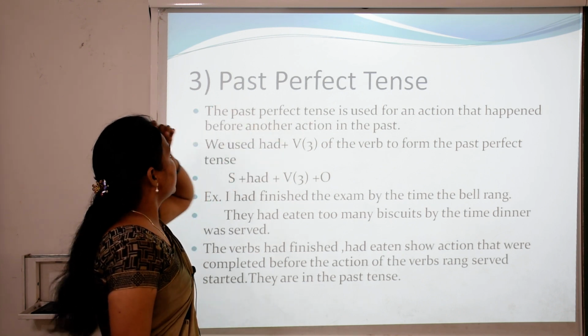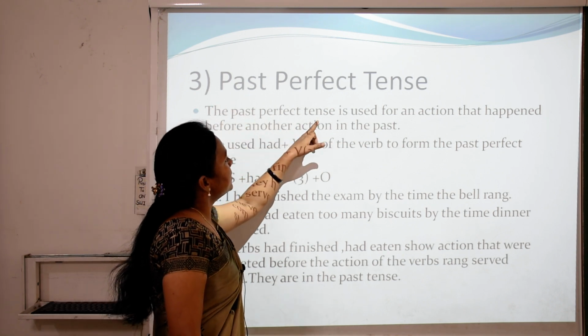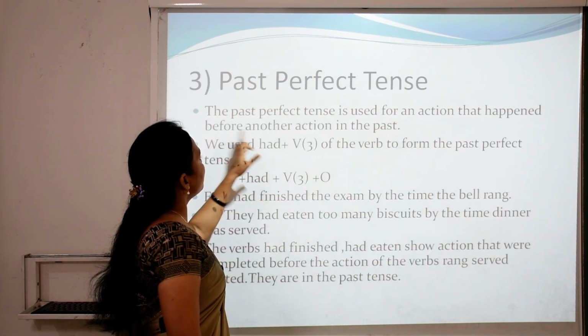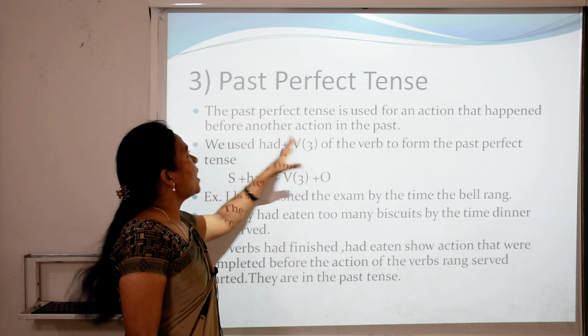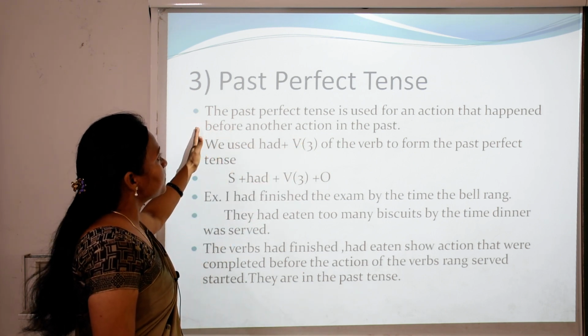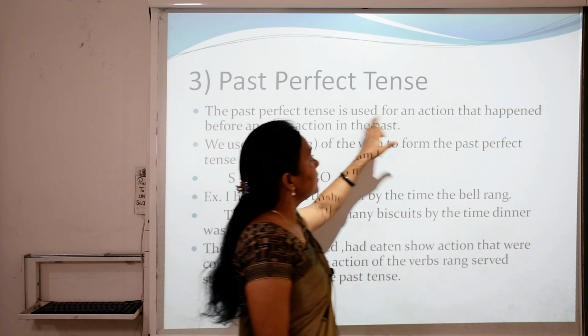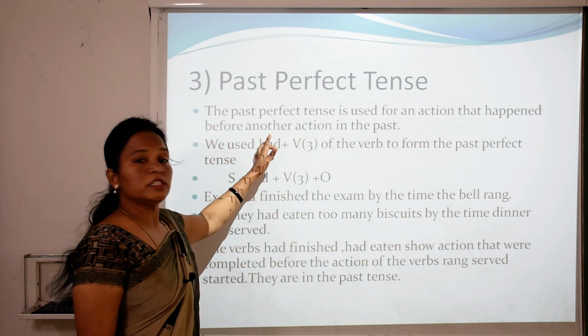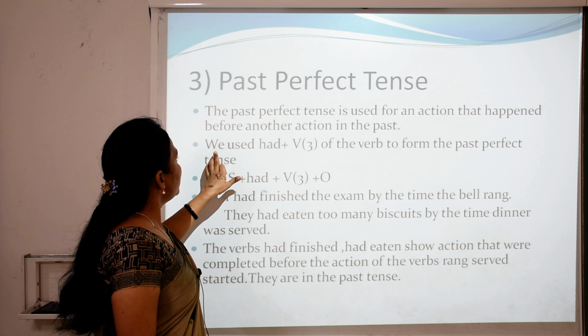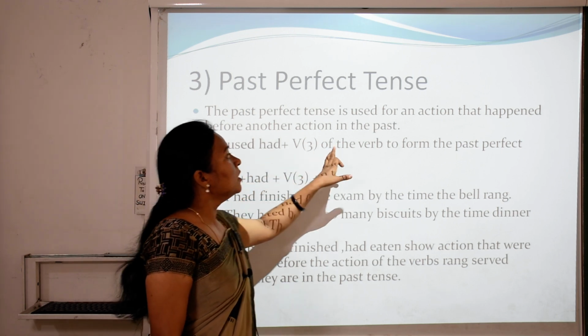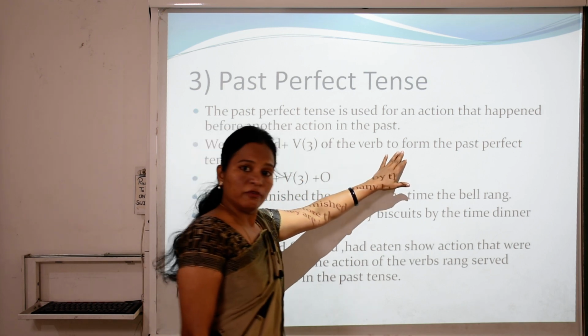Past perfect tense. The past perfect tense is used for an action that happened before another action in the past. I repeat this definition. What is past perfect tense? The past perfect tense is used for an action that happened before another action in the past. We use had plus third form of the verb to form the past perfect tense.